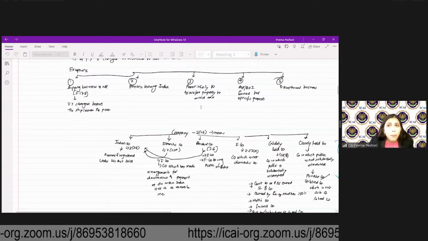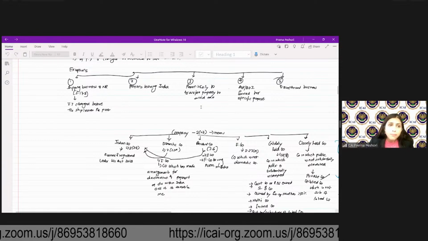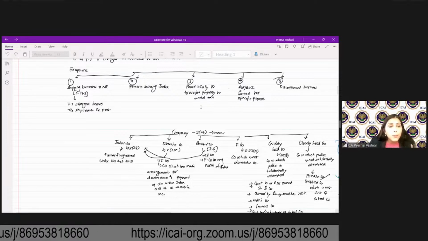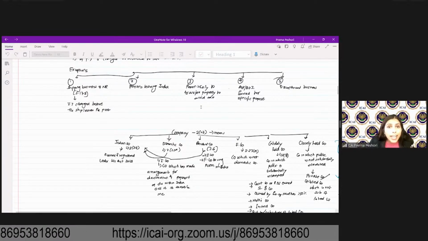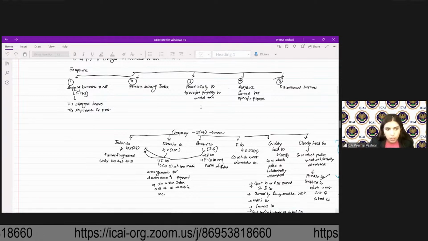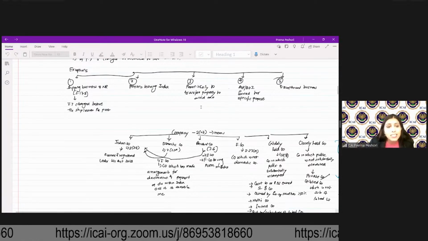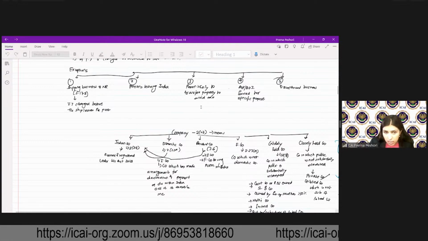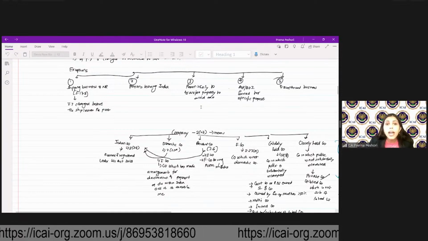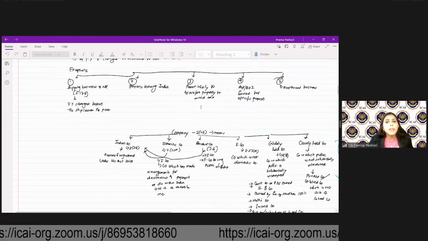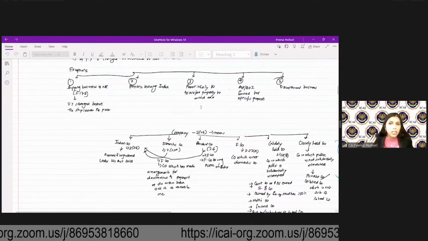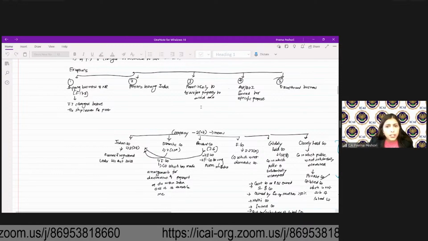Now, why is it important to have a distinction for a domestic company? For a domestic company, we have different provisions applicable only to the domestic company itself, right? Also, the tax rate for a domestic company and a foreign company is different. For a foreign company, we will see what is the tax rate. For the domestic company, we'll see what is the tax rate. But having said that, as I said, there is a distinction. We will have to understand that. Then you will have the resident company, which is the Indian company or a foreign company having a POEM in India. Then there is a foreign company, which is defined under 223A.